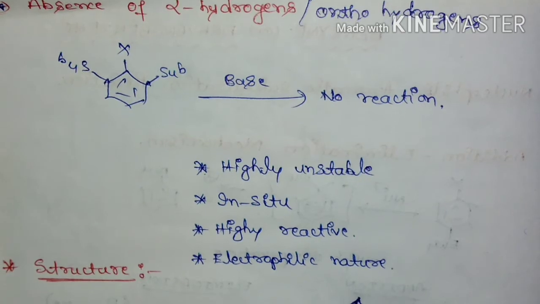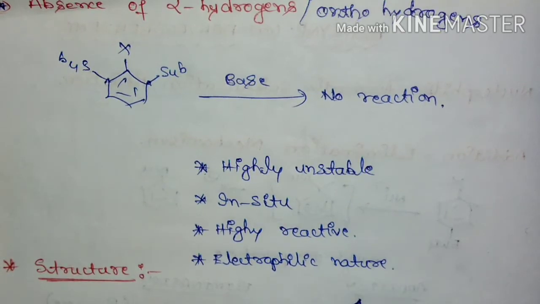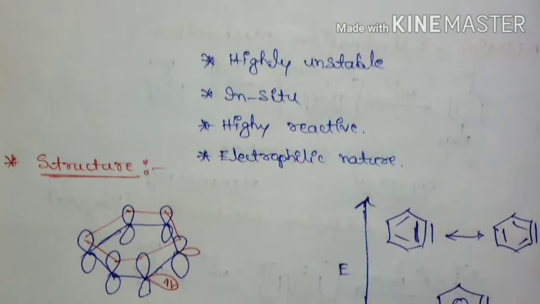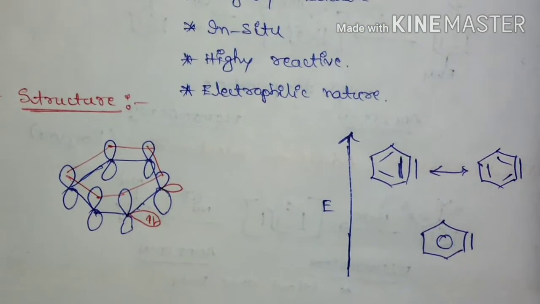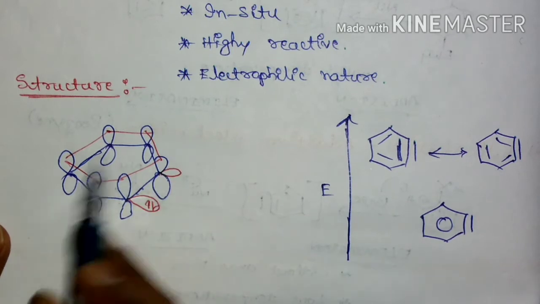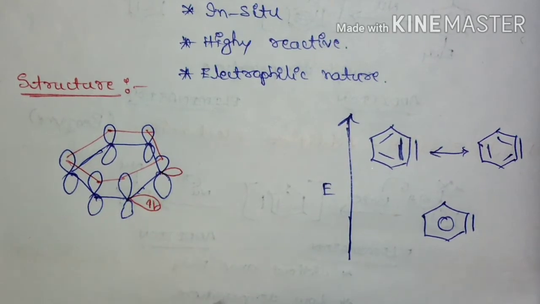So now we will see the structural aspect and how this benzyne is going to act as electrophilic and why it is highly reactive and highly unstable. If you come to the structure, all the carbon atoms are sp2 hybridized.